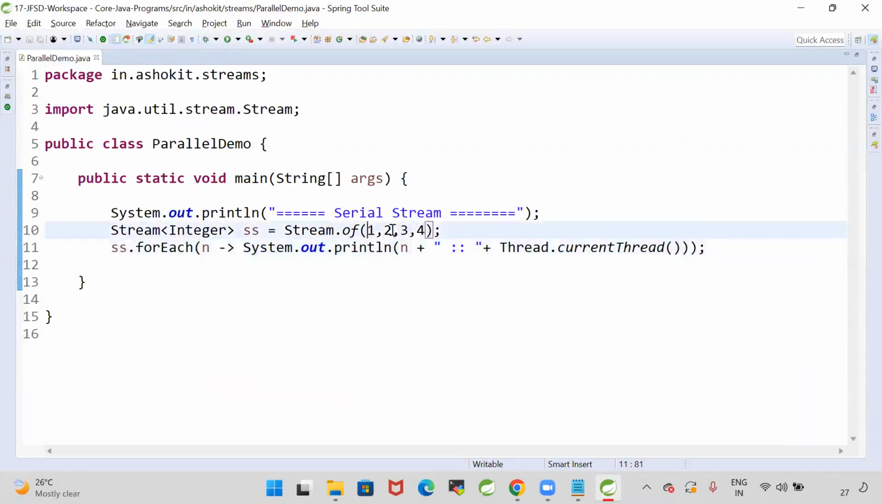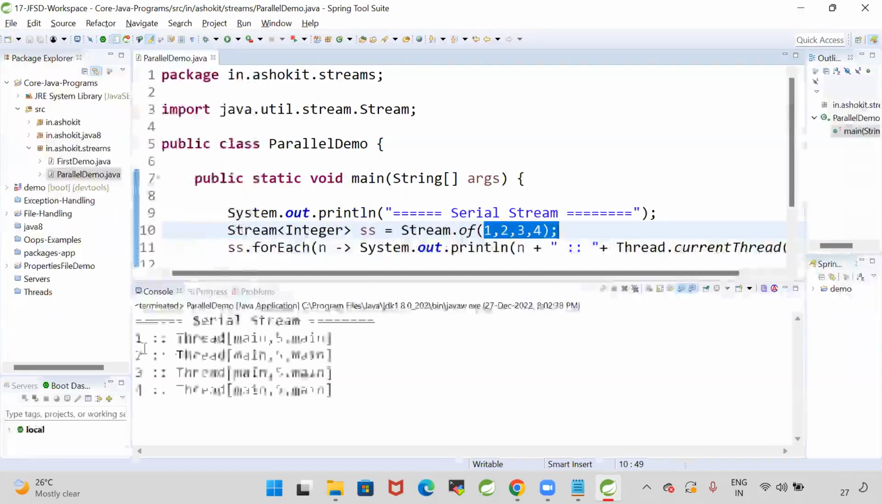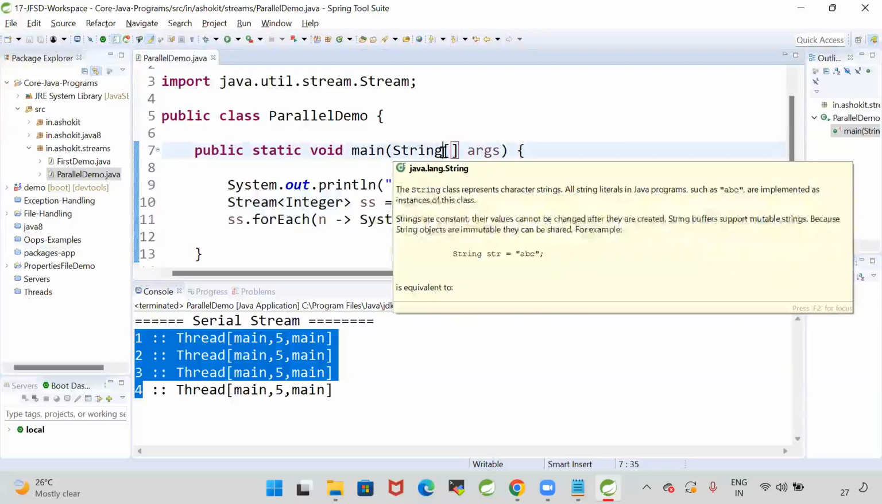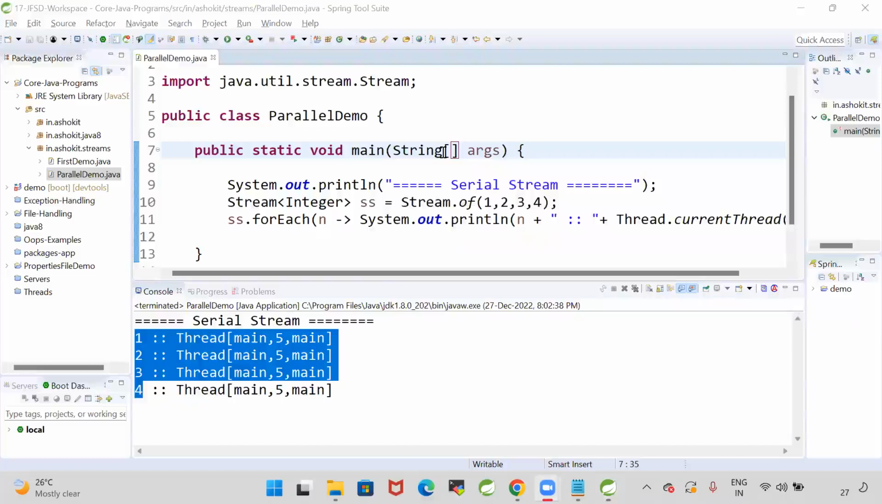How are the numbers printing? Guys, how are the numbers printing now? 1, 2, 3, 4. Is it executing parallelly or is it executing sequentially? Our stream is executing sequentially now. One by one it is printing.